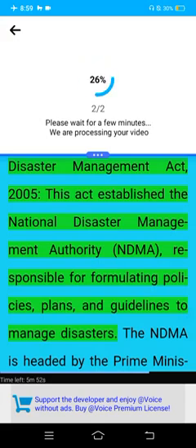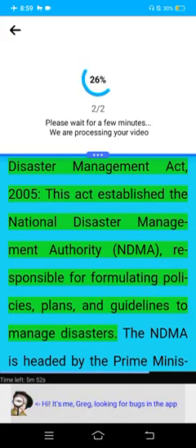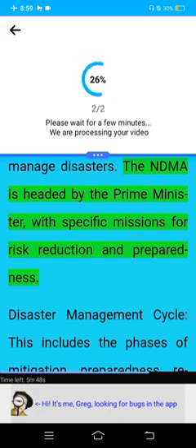Disaster Management Act, 2005. This act established the National Disaster Management Authority, NDMA, responsible for formulating policies, plans, and guidelines to manage disasters. The NDMA is headed by the Prime Minister, with specific missions for risk reduction and preparedness.